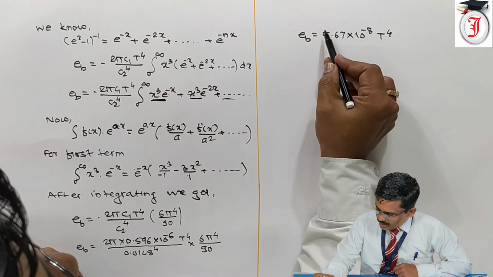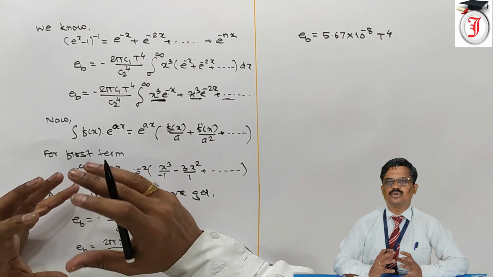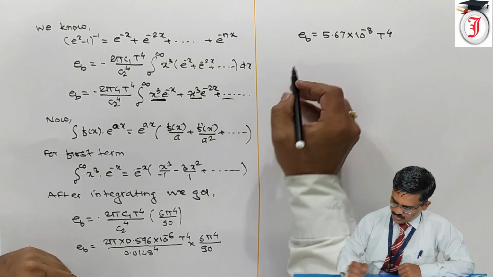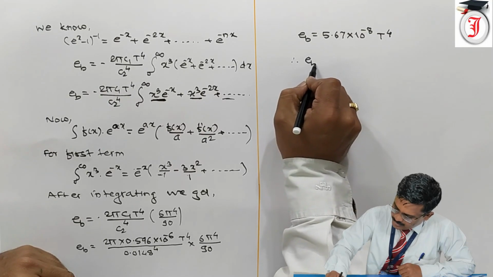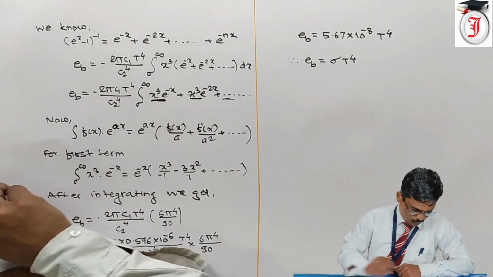And here this value 5.67 into 10 raised to minus 8 is called the Stefan-Boltzmann constant, and that is denoted by sigma. Therefore we can write EB is equal to sigma T raised to 4.